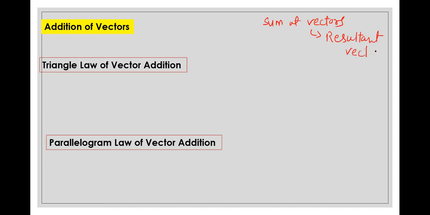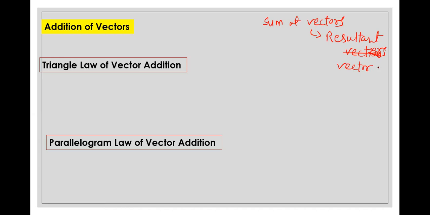So addition of vectors means you will be getting the sum of the vectors. That is also called resultant vectors.